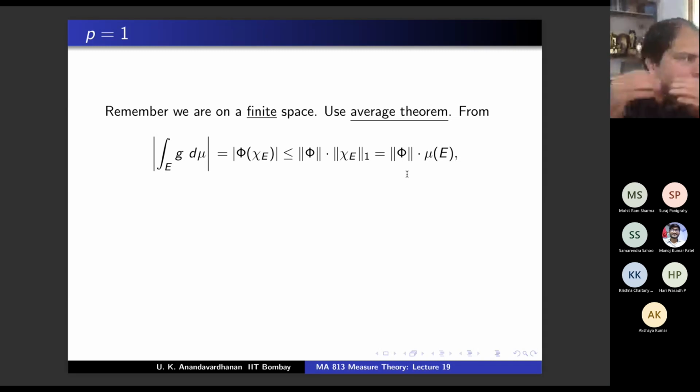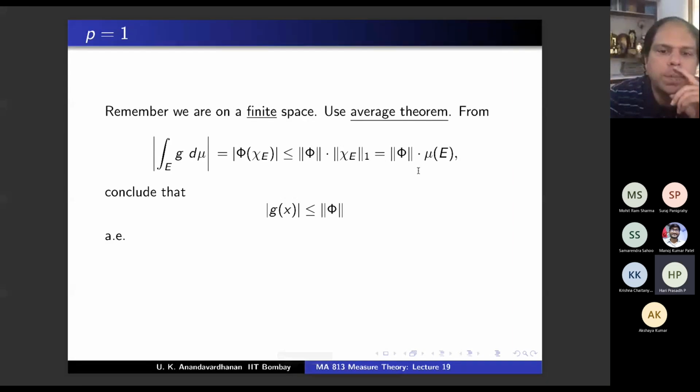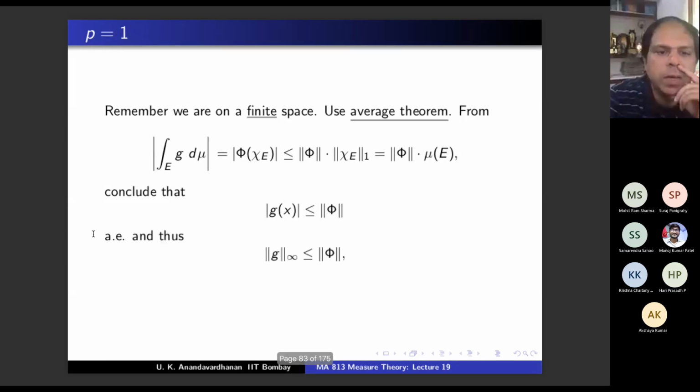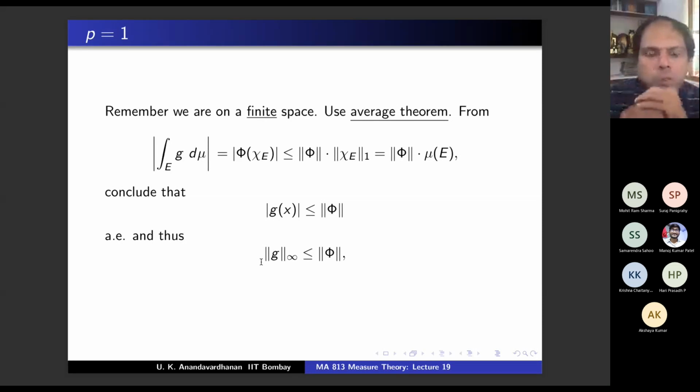So what can you say about the function? Almost everywhere in that disk, mod g is less than or equal to norm phi almost everywhere. And therefore, the infinity norm of g is less than or equal to norm phi. What is the infinity norm? It is just the sup norm, no? Yes. So if mod g x is less than or equal to this, then the sup is less than or equal to this. Essential supremum it is. Yes, sir, essential. So that will be less than or equal to this. Agree?